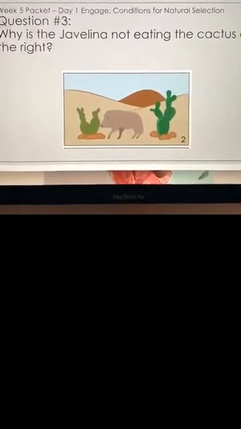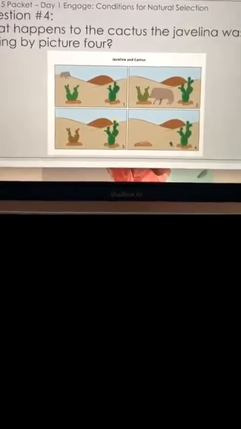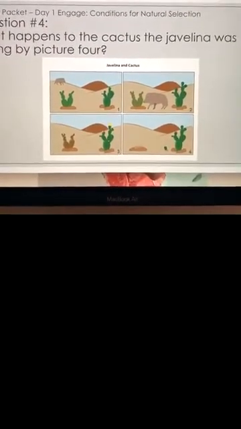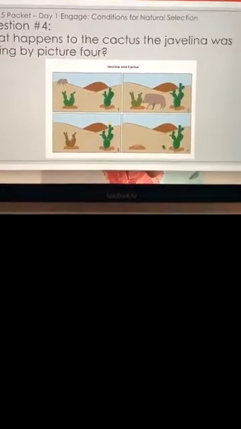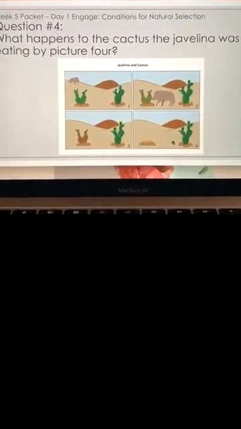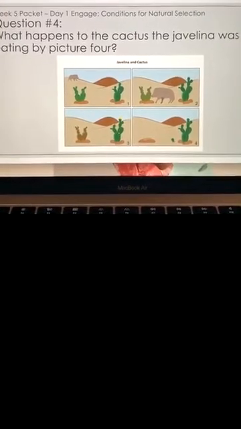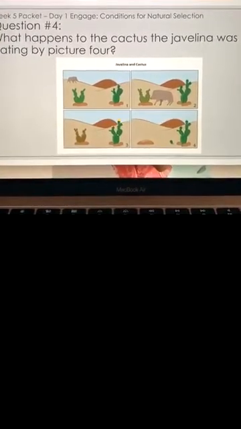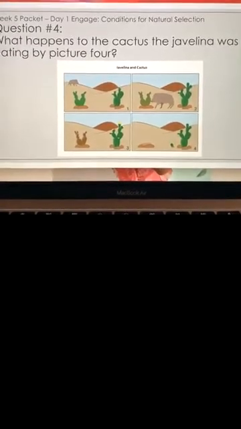All right, and then question 4. Read us the question and give us your answer, please. What happens to the cactus the Javelina was eating by picture 4? The cactus has died, and then the other cactus on the right has dropped another cactus and made a baby.